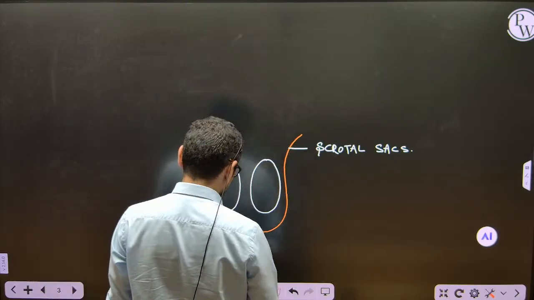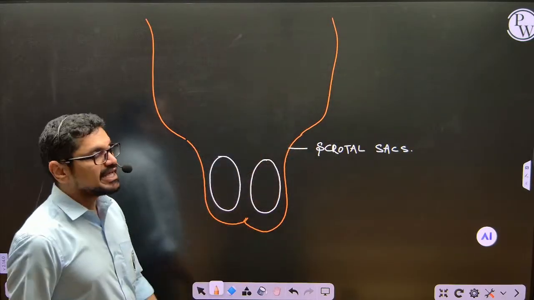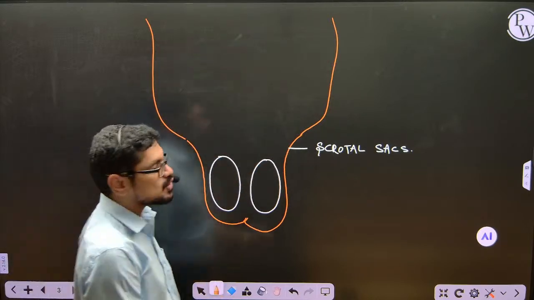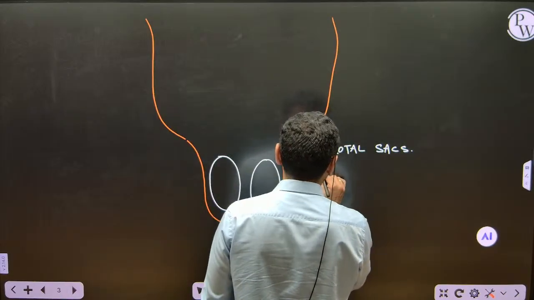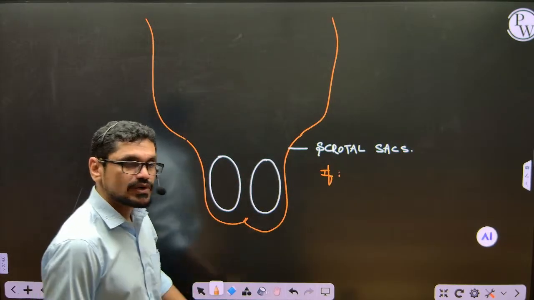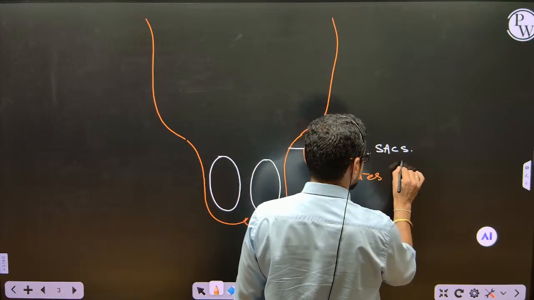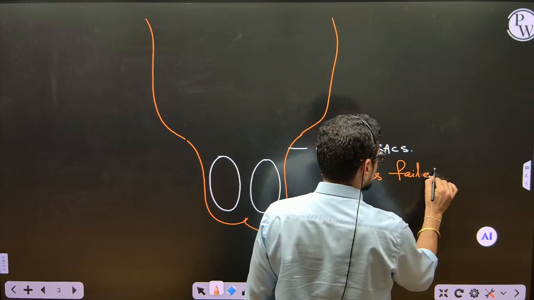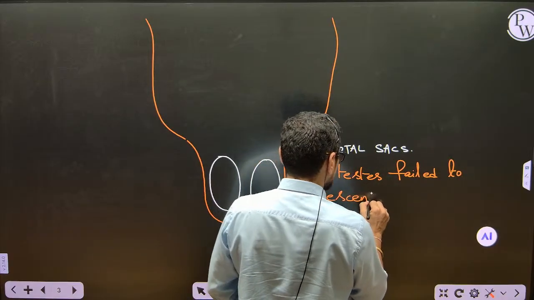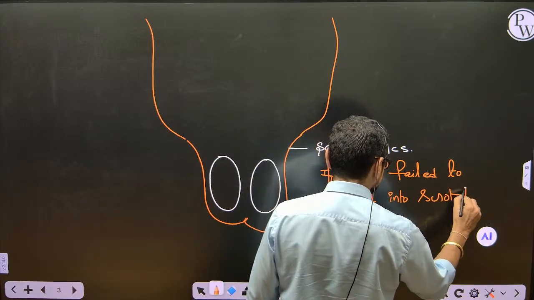So diagrammatically, if I want to show you, imagine this is the abdomen. There are some human beings where the testes are present inside the abdomen only. They won't descend into the scrotal sac. If testes fail to descend into the scrotal sacs, if I write the same thing, if testes fail to descend, D-E-S-C-E-N-D, into the scrotal sac,